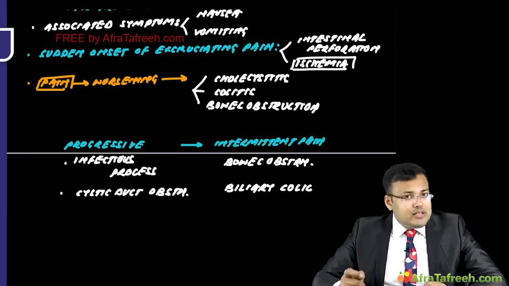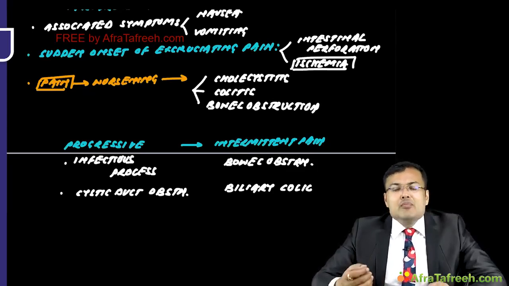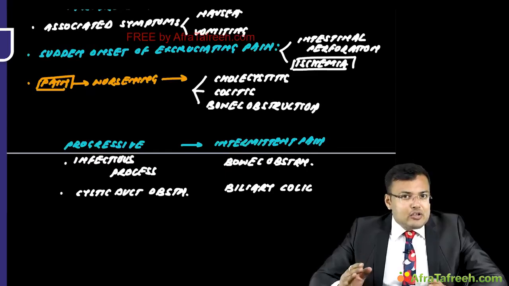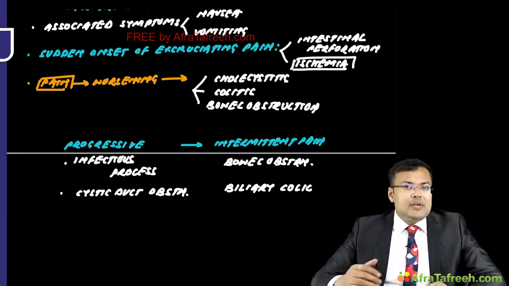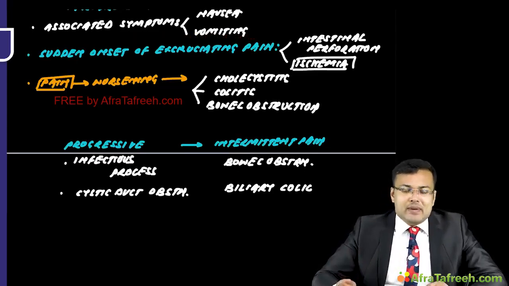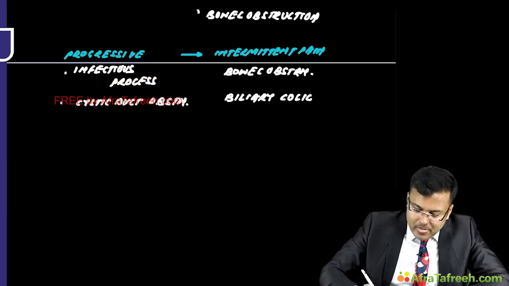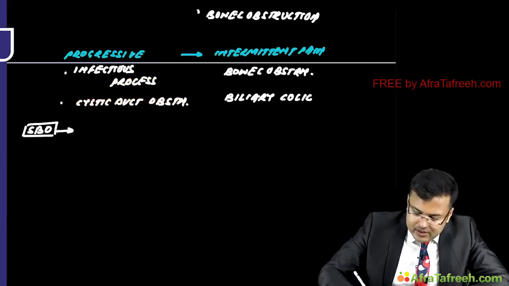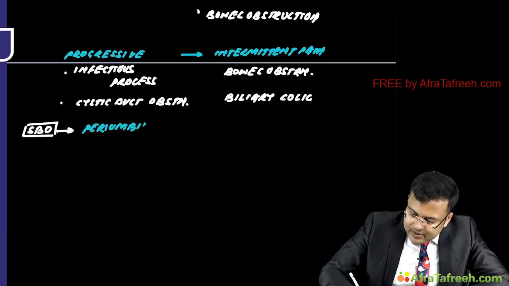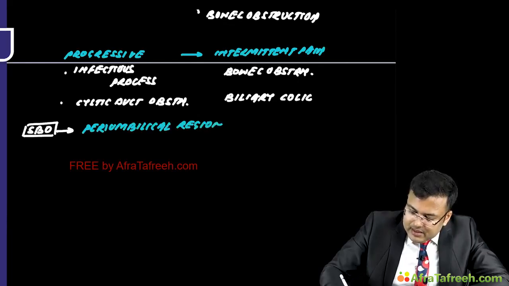If the patient is having small bowel pain, since it's a visceral pain, it is poorly localized, and the small bowel develops from the midgut. In cases of midgut pathology, the patient perceives the pain in the periumbilical region. So in small bowel obstruction, there is poorly localized pain in the periumbilical region, because it develops from the midgut.